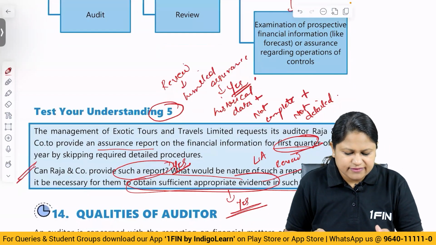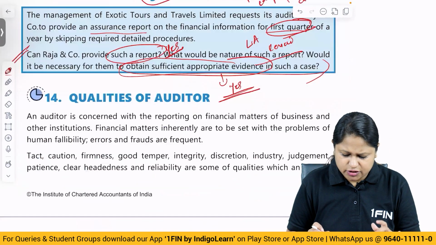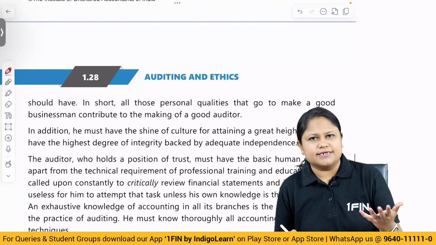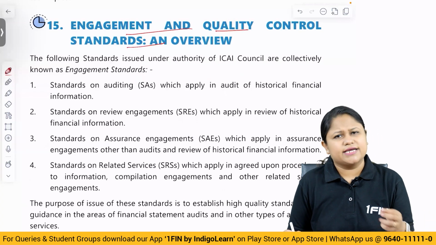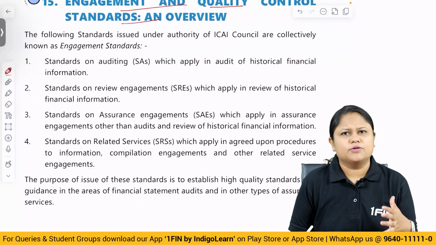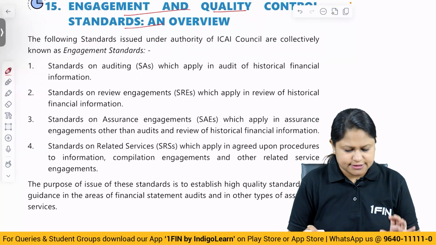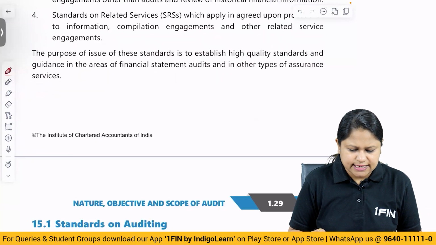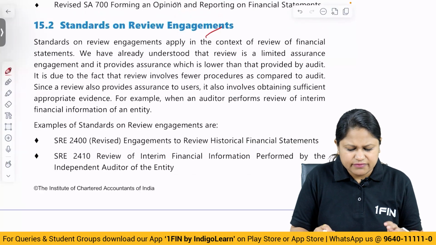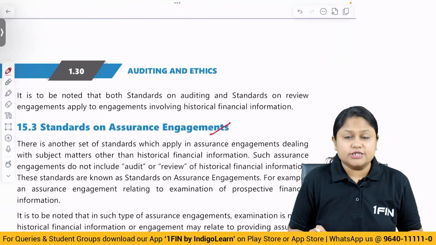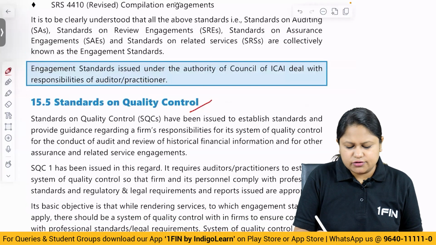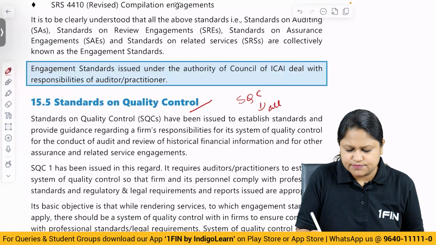Okay. Then we have qualities of the auditor. We have done detailed discussion with a lot of examples taken here. Then we have engagement and quality control standards. The engagement standards are SAs, SREs, SAEs, and SRS. And then we have SQC as a separate set of standards which talk about standard on quality control applicable to all the engagement standards. Standards on auditing, standards on review engagement, all this we have done detailed discussion. So just for you to get a glimpse, whatever we have covered is 100% coverage. Standards on assurance engagement, standards on related service, then standards on quality control which will be applicable to all engagements.